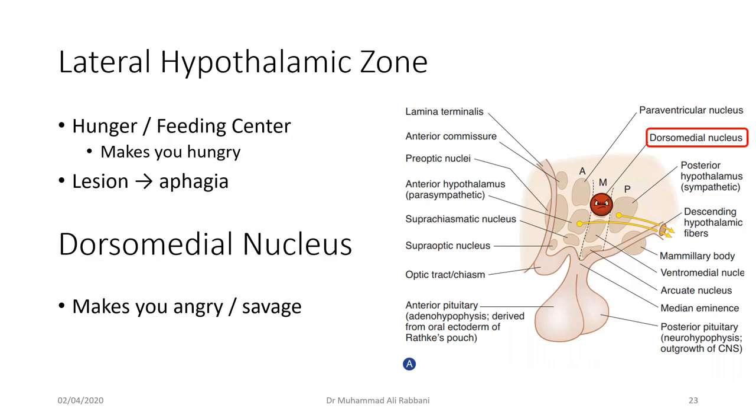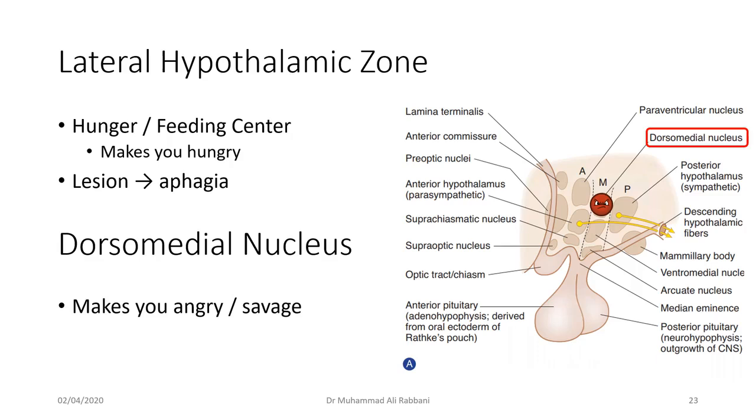So this is because when you are hungry, your lateral hypothalamic zone is active, and it also activates the dorsomedial nucleus that will make you restless, angry, and savage at the same time. And when you are fed and your stomach is full, then your ventromedial nucleus will become activated. It will give you a feeling of satiety and it will make you happy.